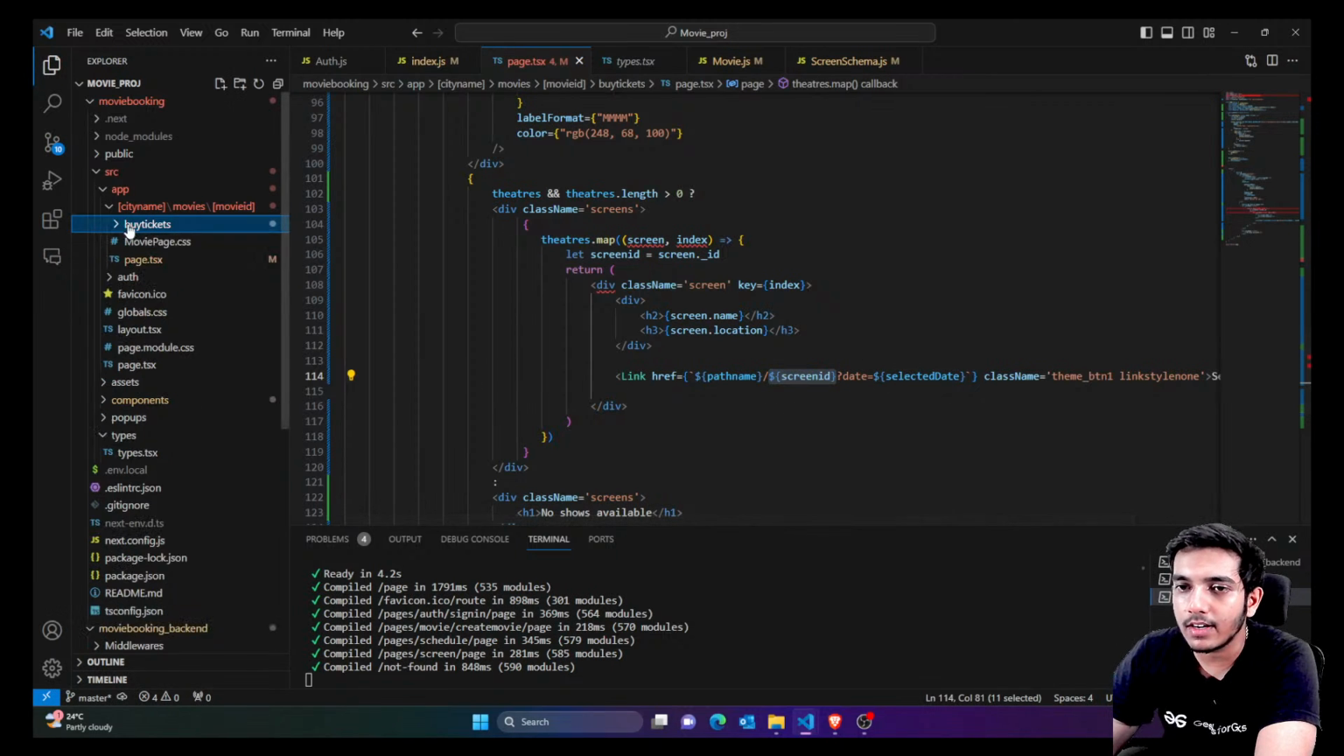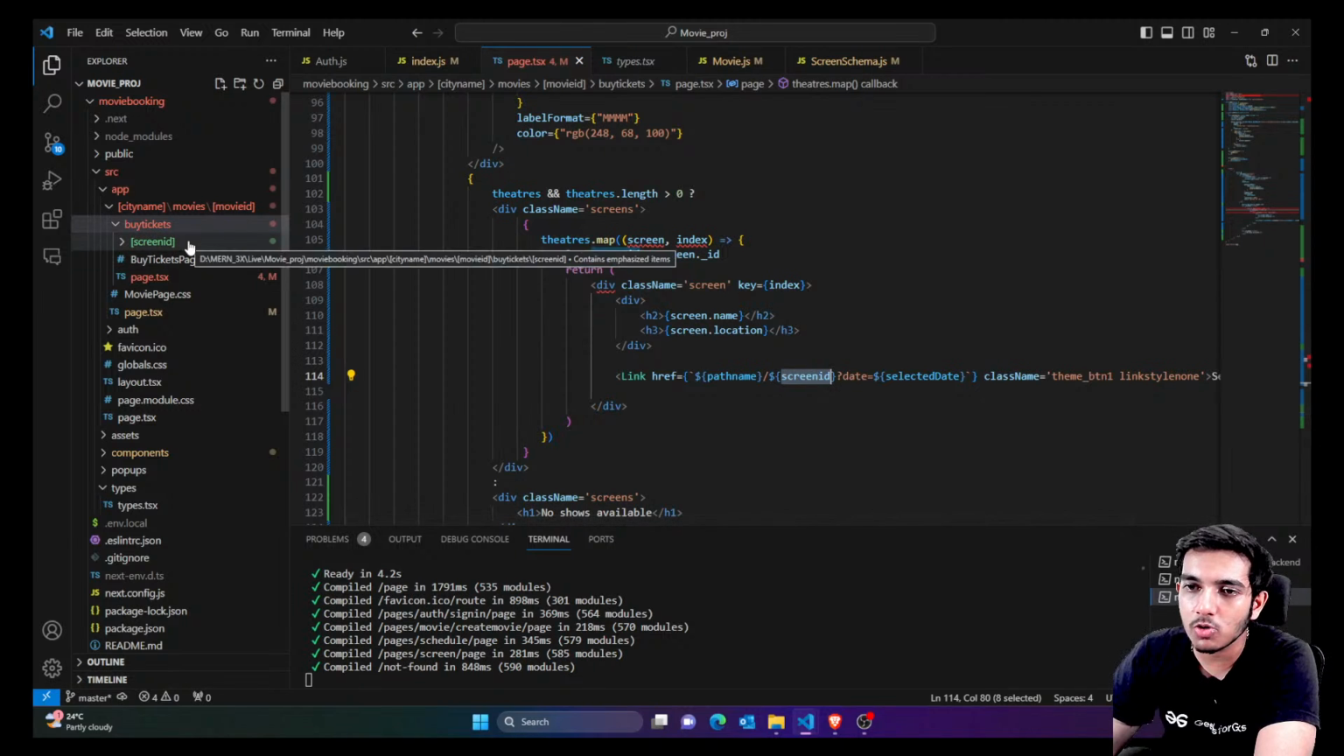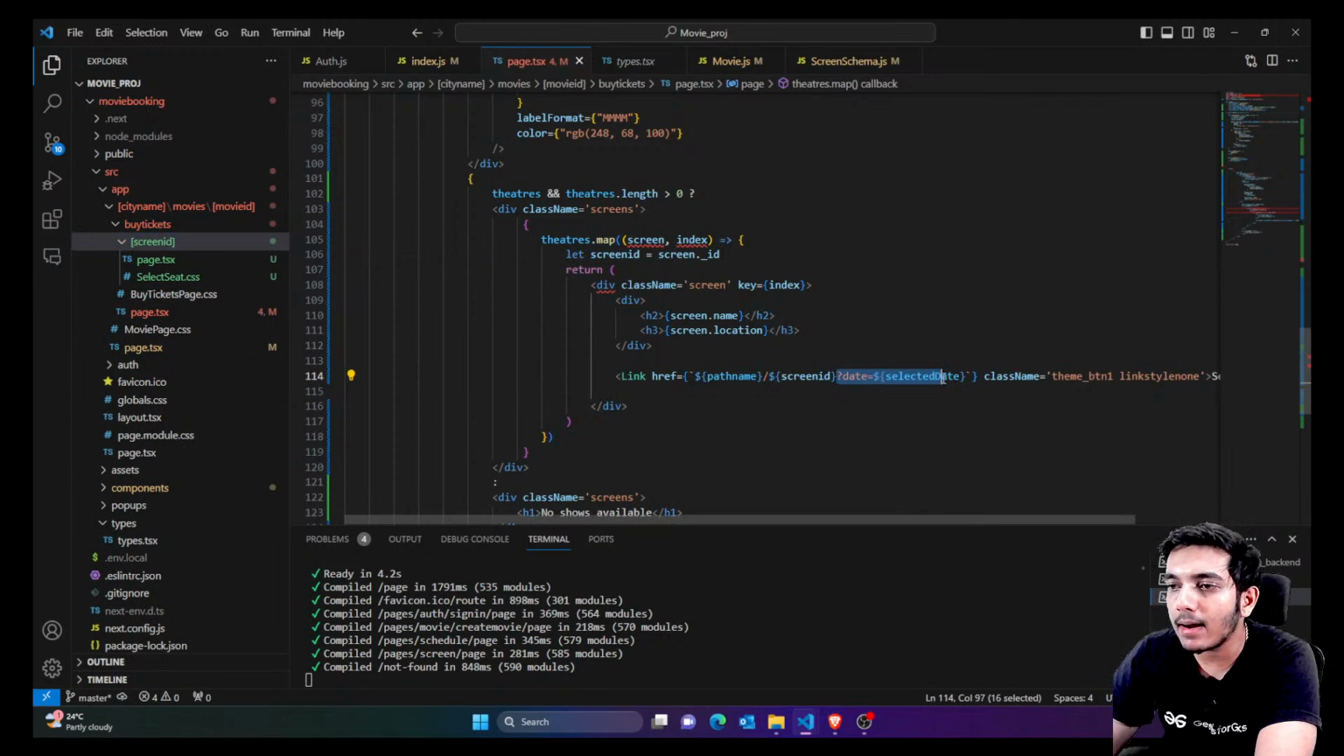Current route, that is inside buy tickets. After this, I've simply specified my screen ID. That means automatically I would go to this dynamic route, and as a parameter, okay, this is not for the route, this is just a parameter which you provide into the URL. This is for the route. Don't get confused by this question mark. This is just some extra parameters which you are sending to the same route.